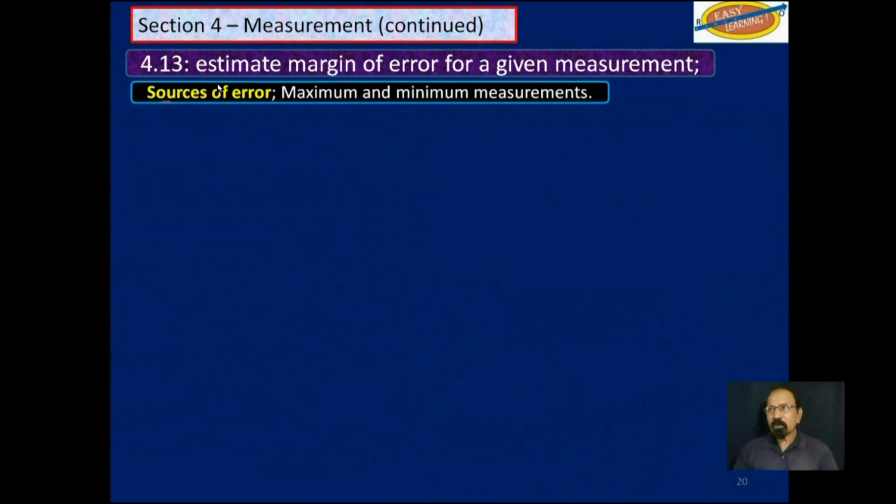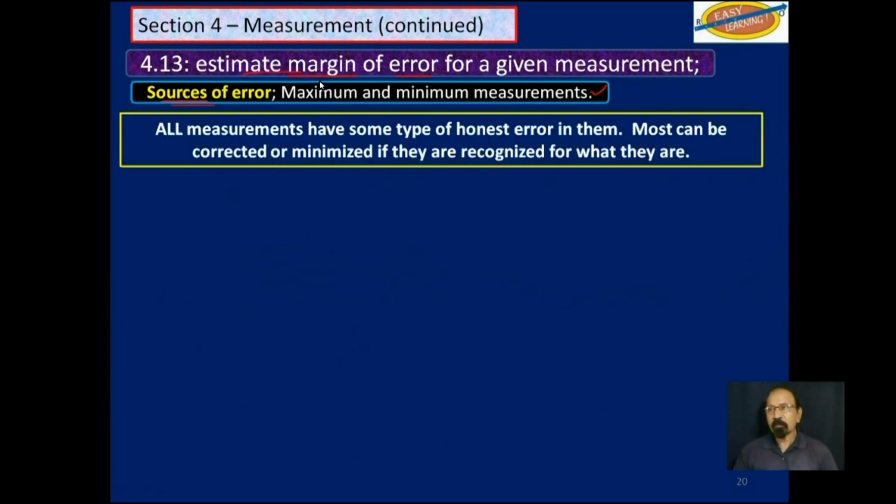So let's talk about sources of errors first. Then we will talk about maximum and minimum measurements. Then we will go to estimate margin of error. So really we're looking at 3 different but related items. All measurements have some type of honest error in them. Most can be corrected or minimized if they are recognized for what they are.